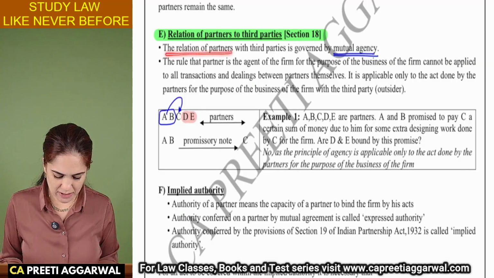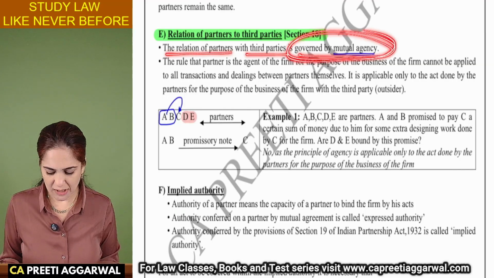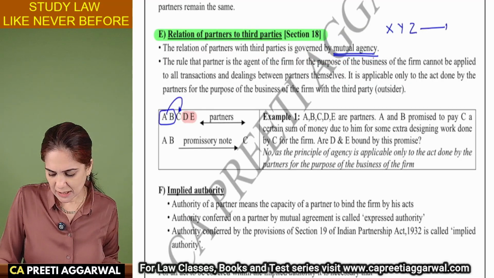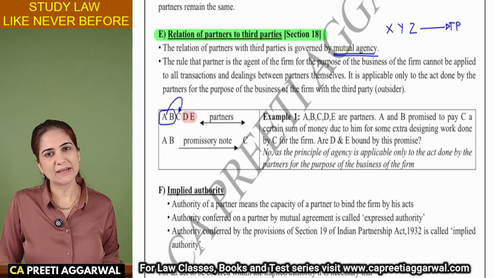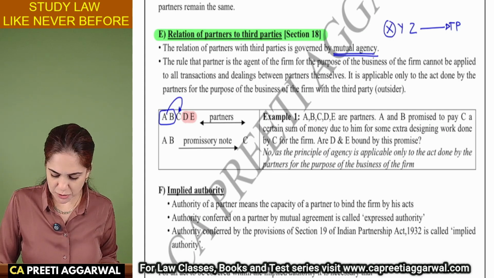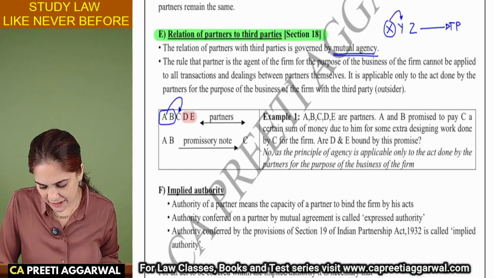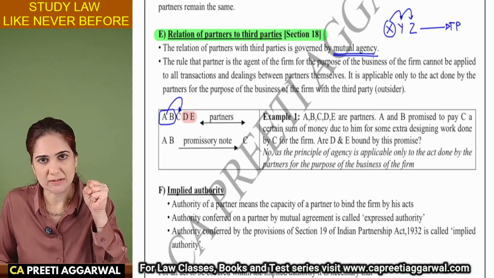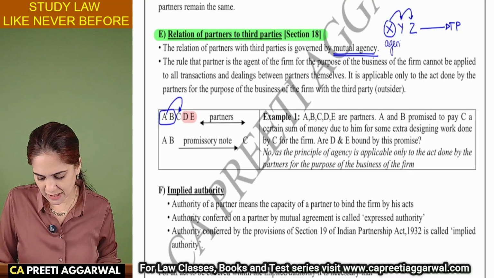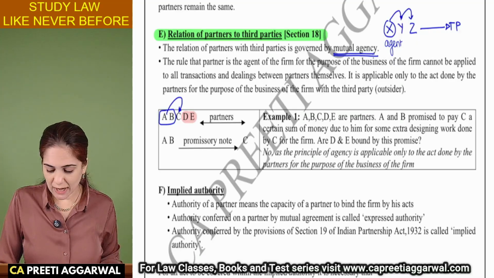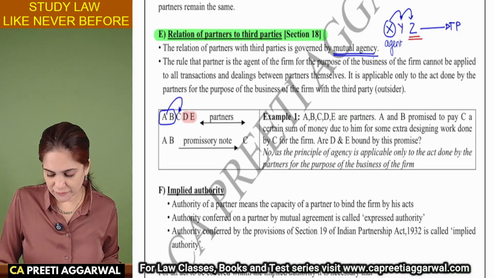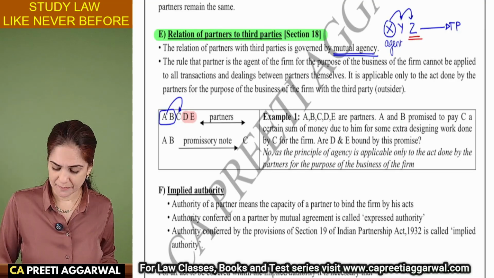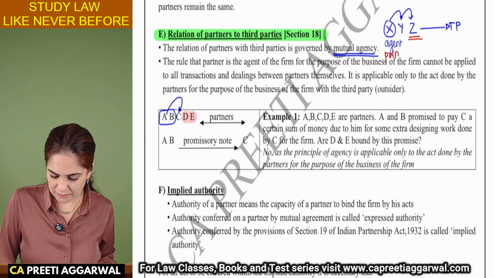So the relation of the partners to third person is governed by mutual agency. What does mutual agency mean? That a partner is principal as well as agent. So if X has entered into a contract, it can bind Y and Z also. So he has the capacity to bind the other partners. He is acting as agent, but he is also liable for the acts of Z. If Z is entering into contract with a third person and he does not pay, X and Y will be liable. So he is liable for the act of other partners.